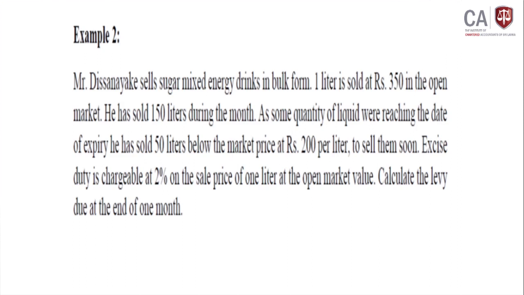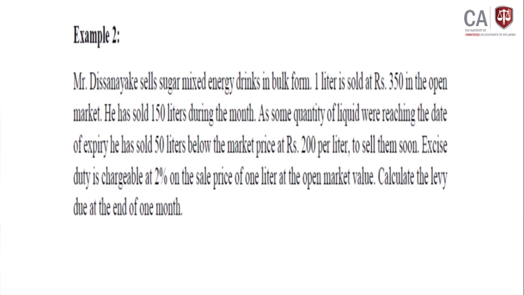As some quantities of liquor reached the date of expiry, he has sold 50 liters below the market price at rupees 200 per liter to sell them soon. Excise duty is chargeable at 2% on the sale price of 1 liter at the open market value. Calculate the levy due at the end of the 1 month.